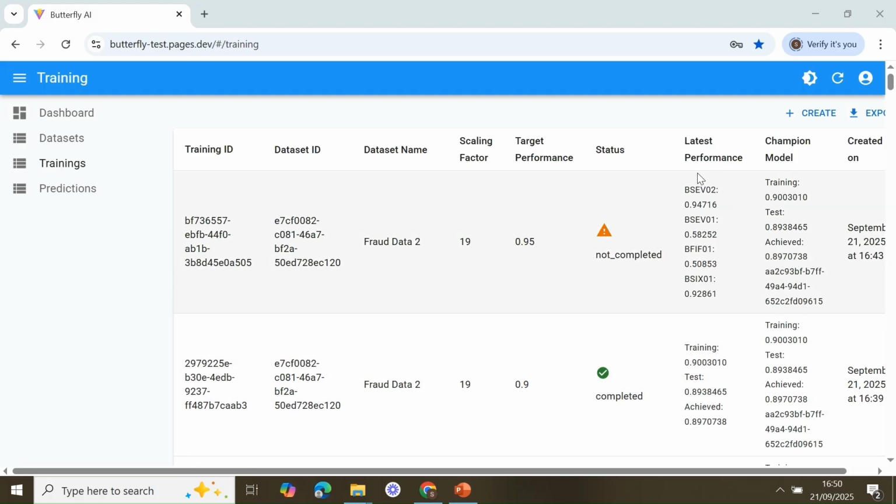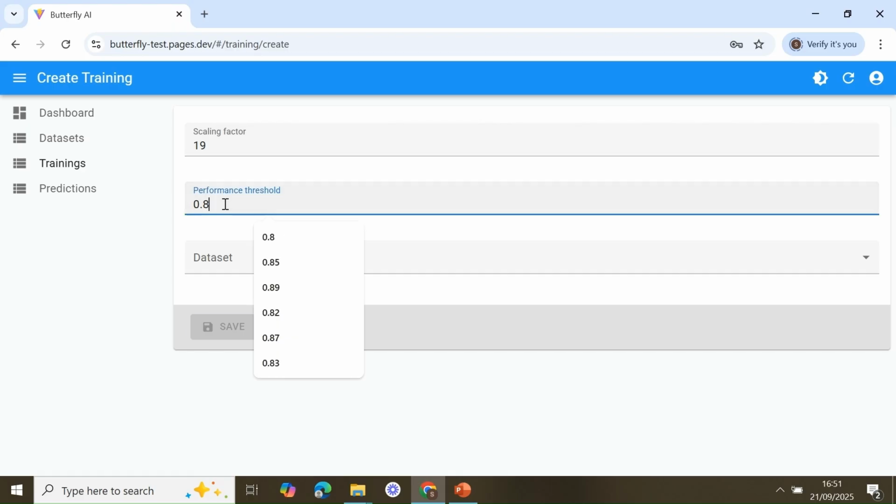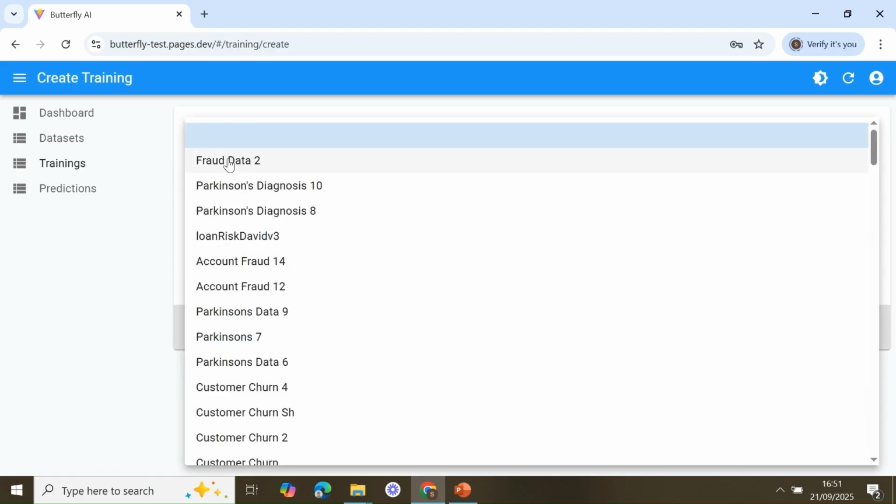Now, you also notice that the champion model hasn't changed because we haven't managed to hit the target; we're still at 90%, the previous champion model. But the key here is that you can see we have returned all four proprietary algorithms, knowing to what level they have been successful. The most successful algorithm here, you can see, is this one, which has achieved 94%. So what we do, we go a bit lower, fine tune. We create another training. This time we go to 94%. And we use the same data set.